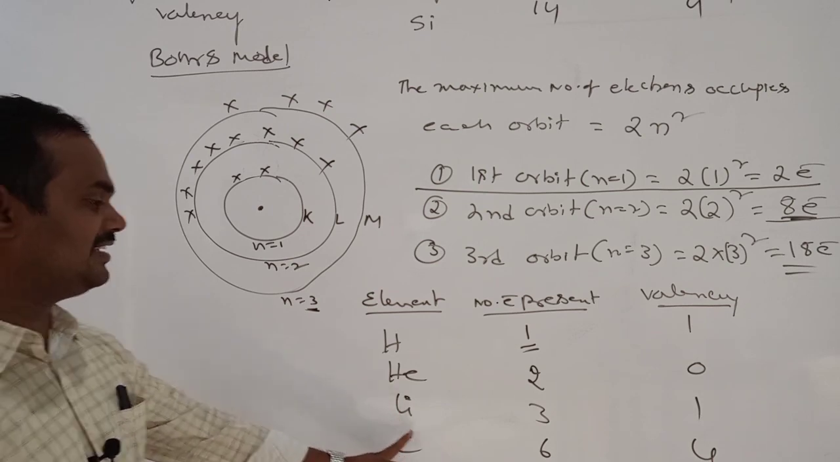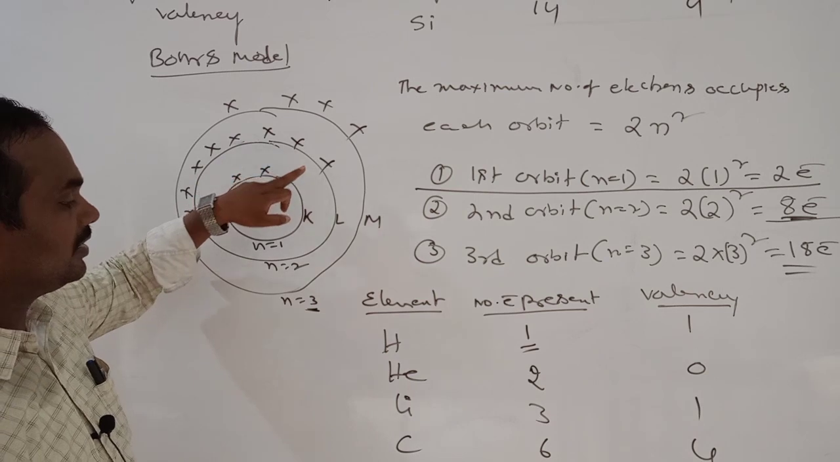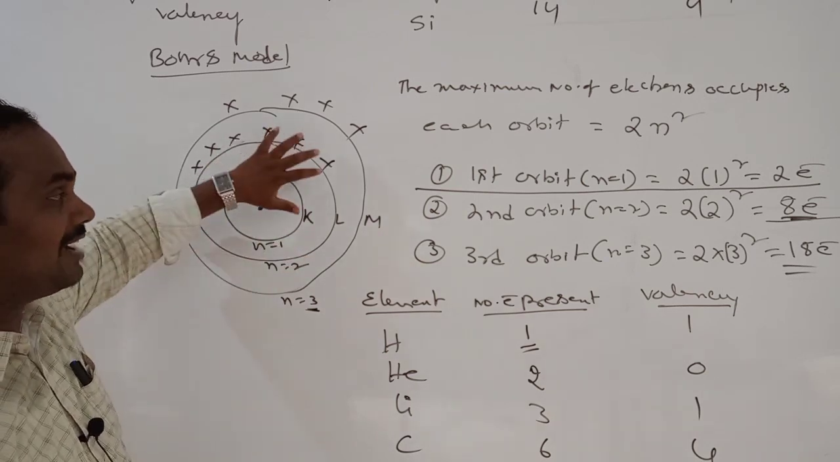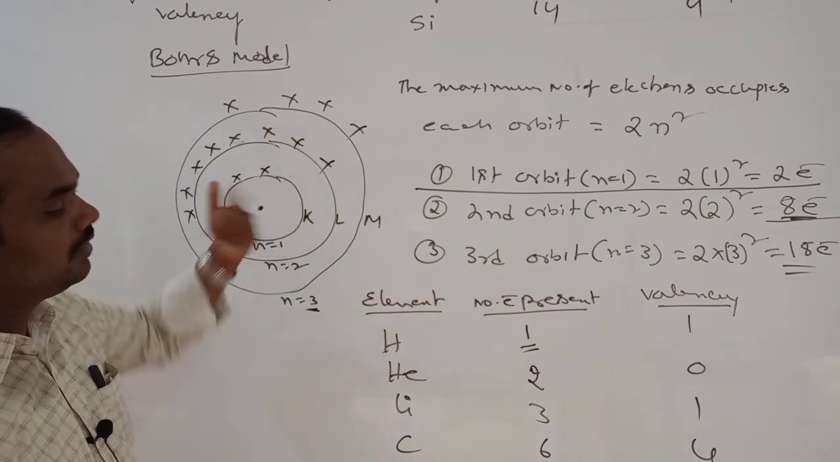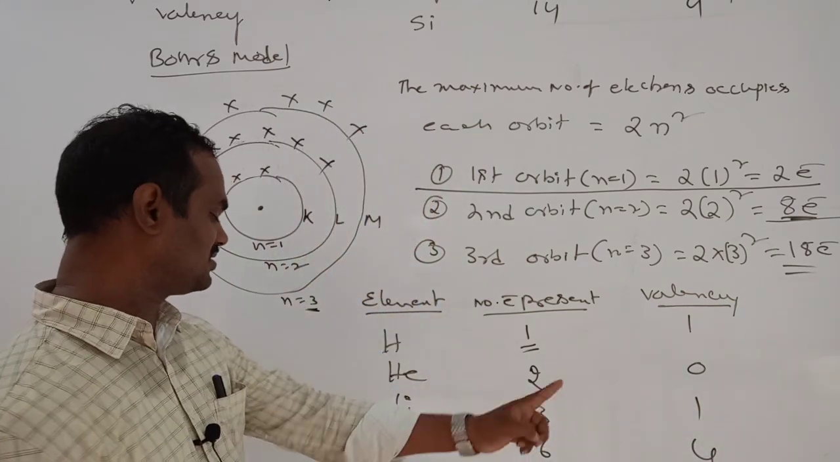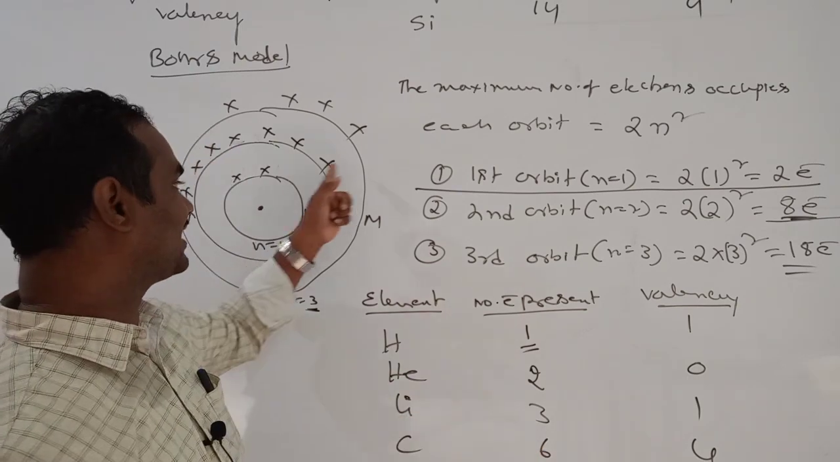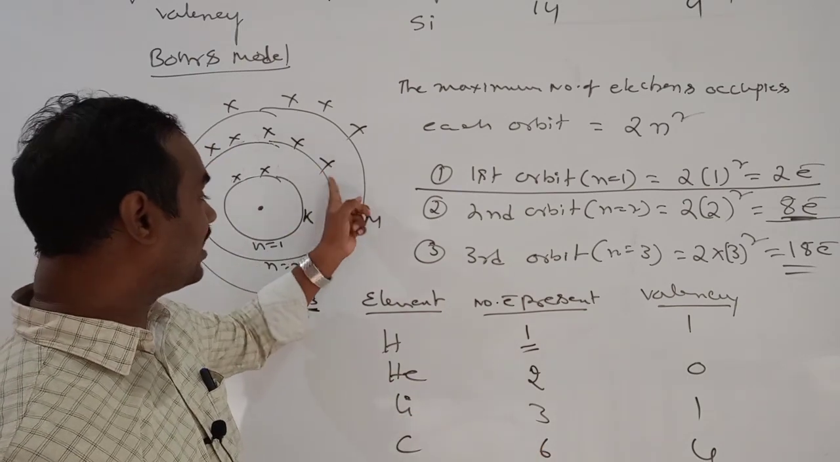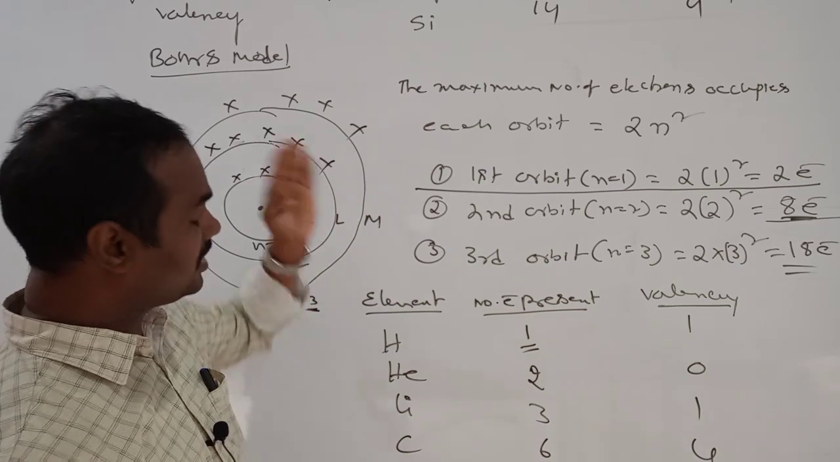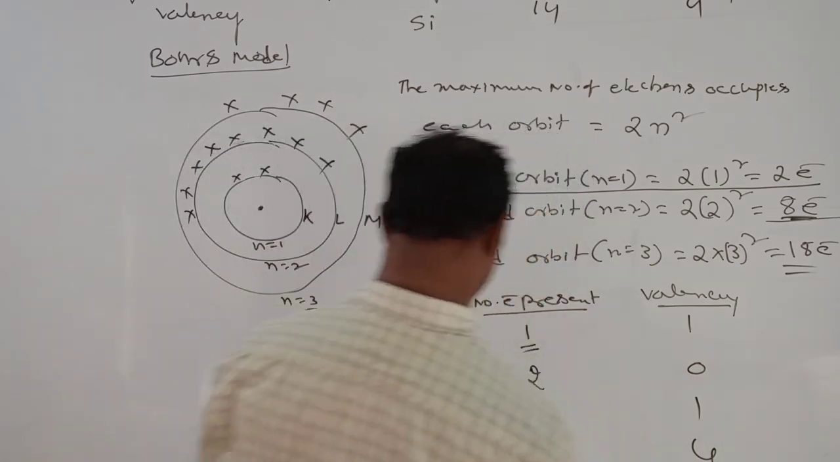Okay. Lithium has 3 electrons. So 3 means 2 in the first orbit, 1 in the second. How many remaining electrons are required? 7. Or it loses 1, which is easy. Loss of 1 electron is easy, so valency is 1. Carbon has 6 electrons: first orbit 2, second orbit 4. To get the octet, 4 extra electrons are required. That's why its valency is 4.